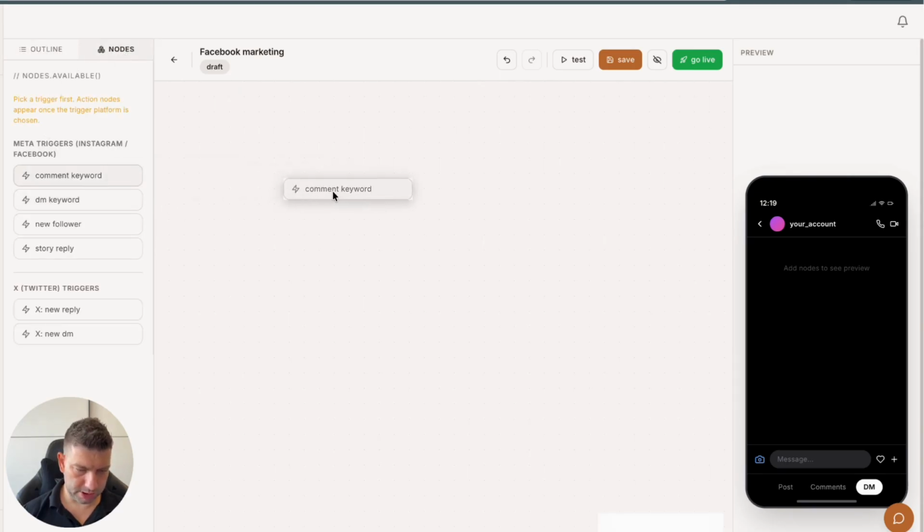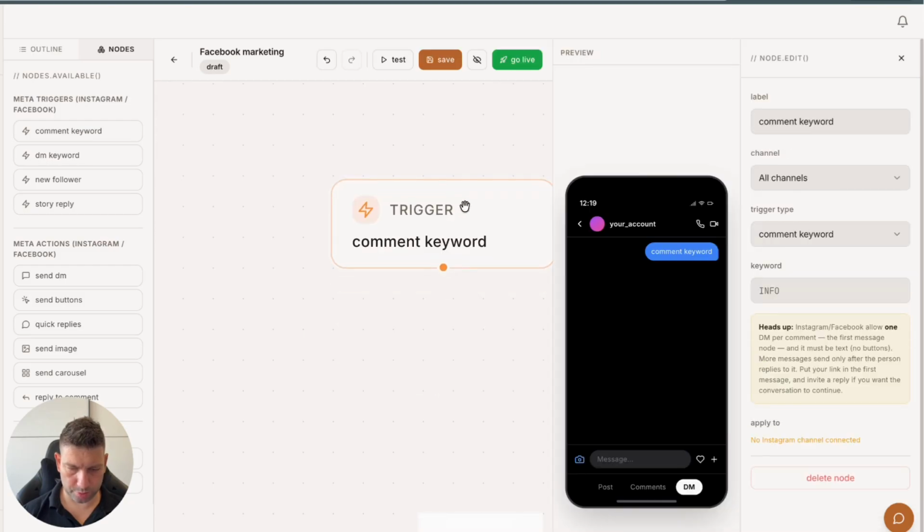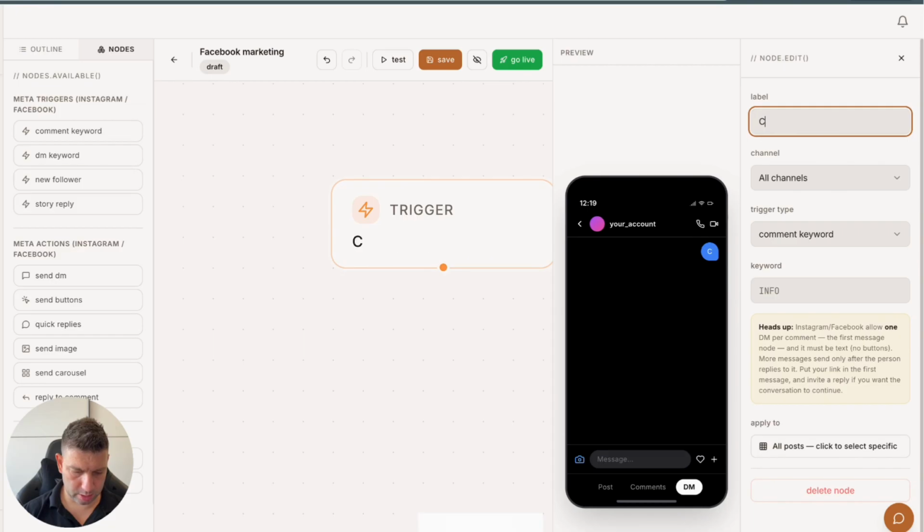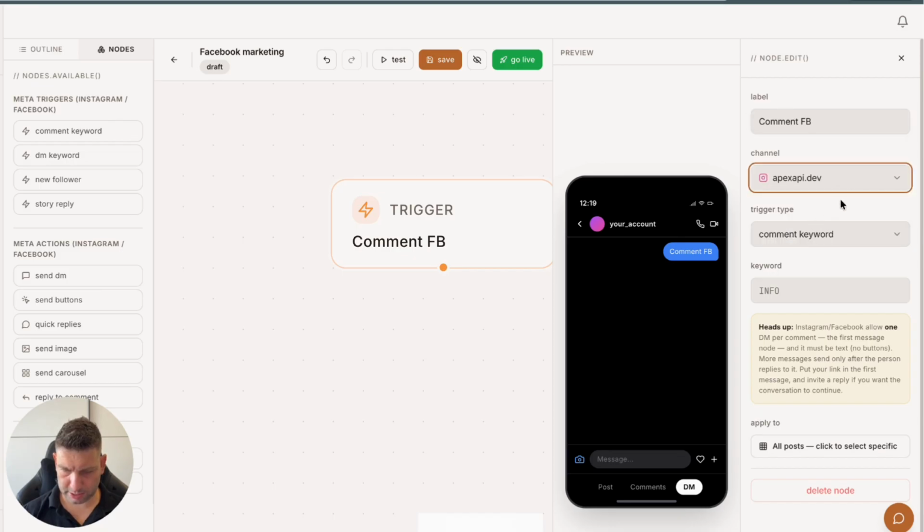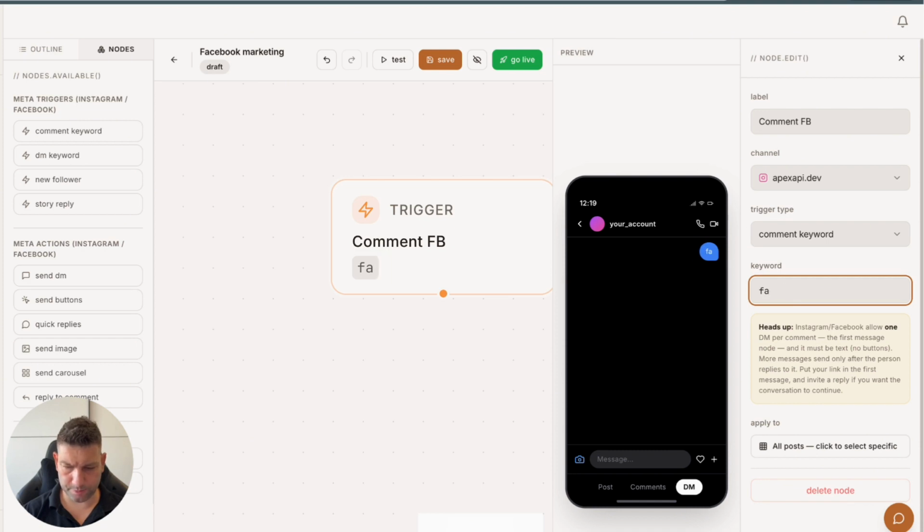And once we have created, on the left side, we have nodes. So we are going to set comment keyword. So drag and drop it onto the screen. And we can call it comment fb. Okay. We're going to select our Instagram channel. We're going to select a comment keyword, not the DM keyword, and we are going to set it to Facebook.